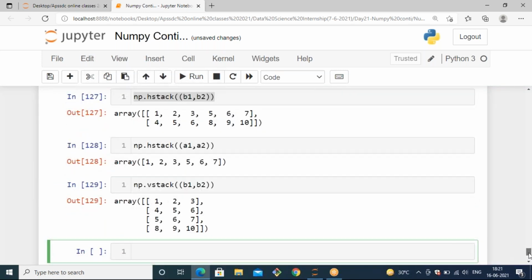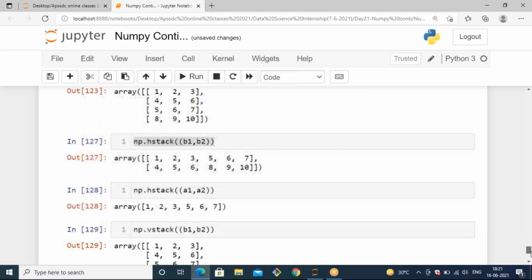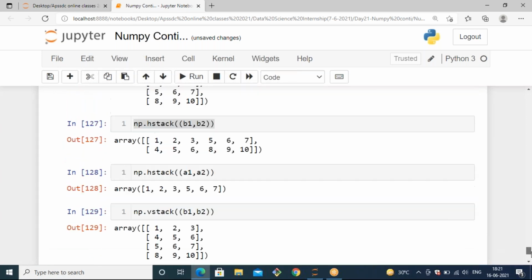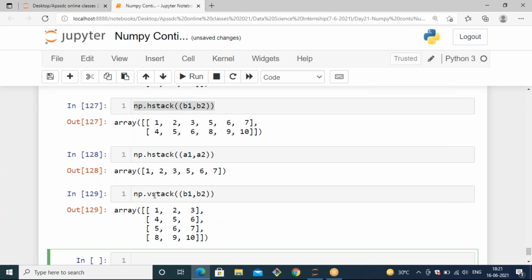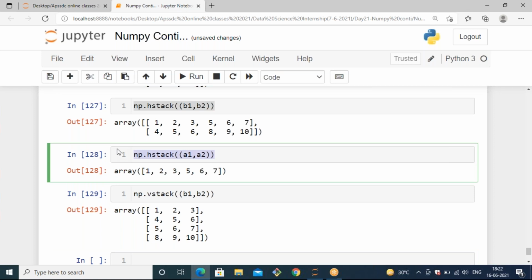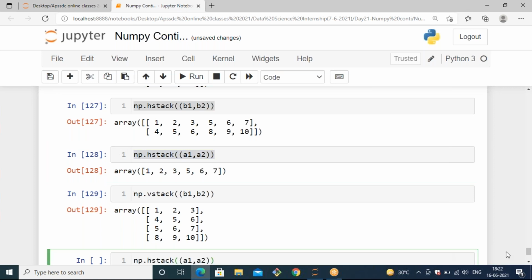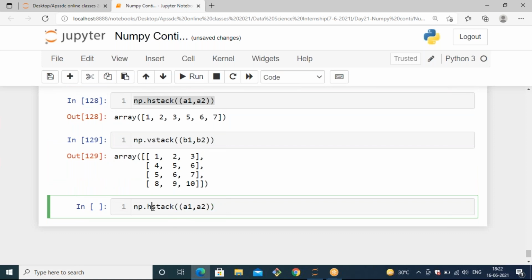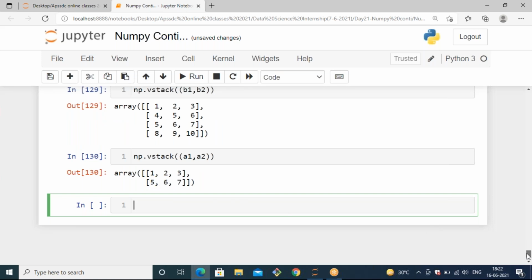So you can join the arrays with the concatenate method or else hstack or vstack. You can observe the changes. When you use vstack, it will generate a vertical result, column wise. Axis equals to 0 and vstack are similar. And for the single dimension also you can use it directly, np.vstack of a1 comma a2. Then it will generate column wise.